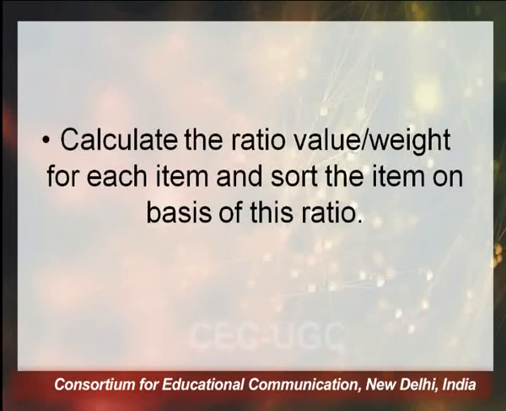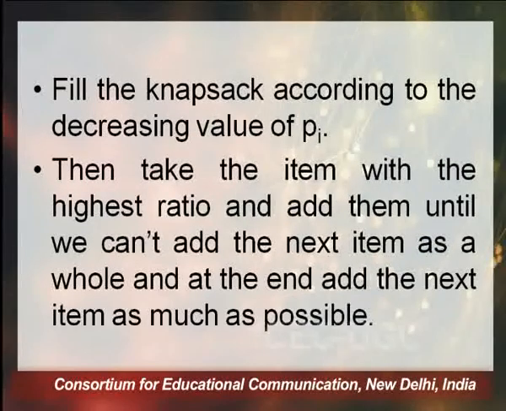So what we have done is calculate the ratio of value versus weight for each item and sort all the items on the basis of this ratio.